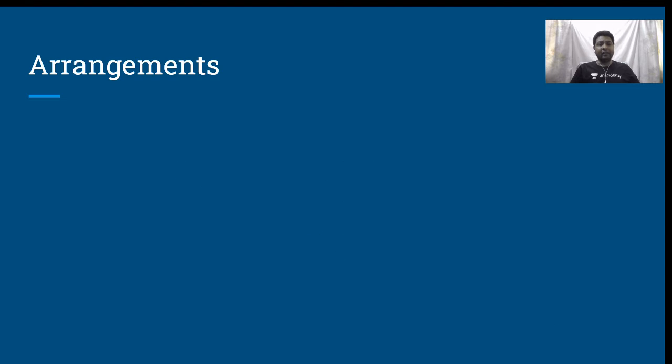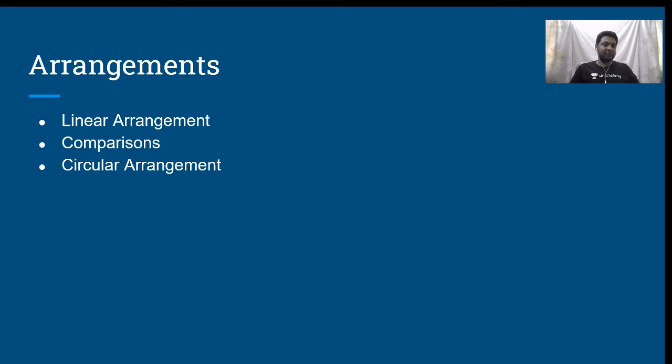Now, in today's session of arrangement-based sets, we'll be looking at linear arrangement based questions, comparison based questions, circular arrangement based questions, and grid arrangement based questions. These are the four main areas that we'll be focusing on in today's session. Before going on with the questions, let us do a recap and note the quick points with respect to these four major subtopics of arrangements.